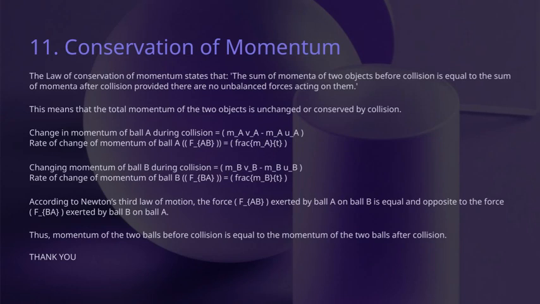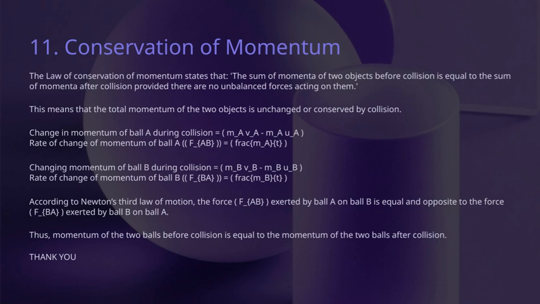So, as we see here, the momentum of the two balls before the collision is exactly equal to the momentum after the collision. This reflects the principle of conservation of momentum, meaning that the total momentum remains constant throughout the process. According to Newton's third law of motion, the force that ball A exerts on ball B, which we call Fab, is equal in magnitude but opposite in direction to the force exerted by ball B on ball A, or Fba. This reciprocal force ensures that the forces are balanced during the collision.